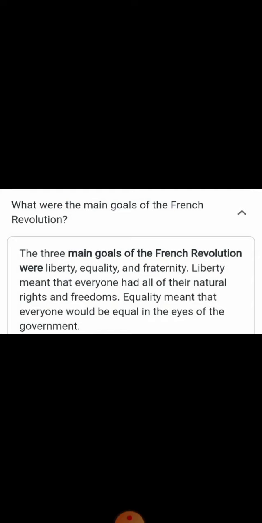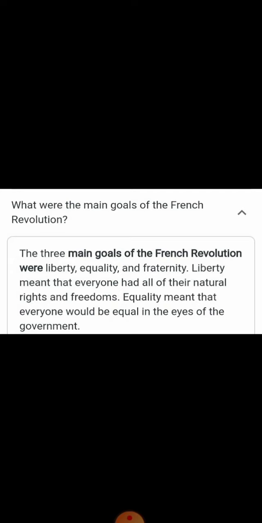Here, the lower class people. The situation of the first two classes was really very good. They enjoyed all privileges and all facilities. They were few in number, children, and their income was very high, and even the government did not ask them to pay any kind of taxes.